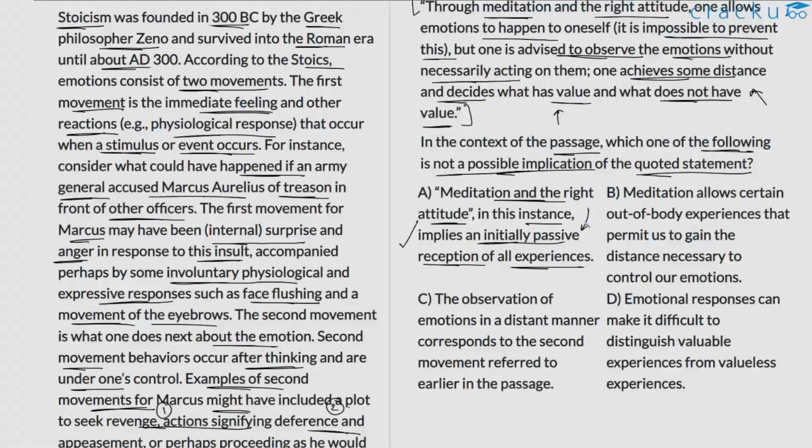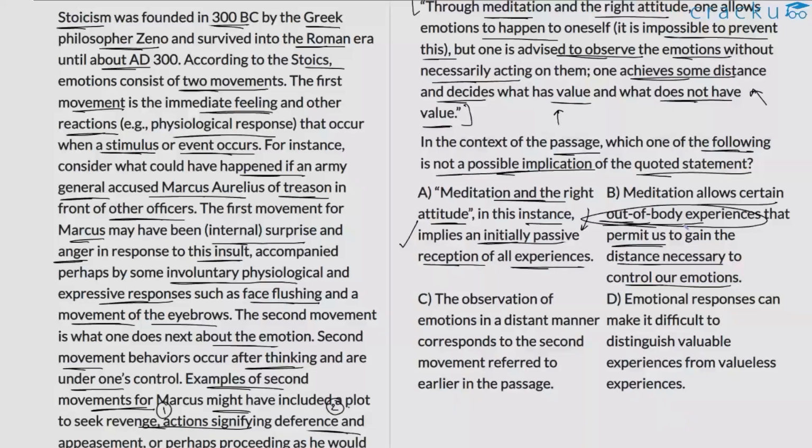That's the suggestion he's making. So in a way, he is asking us for a passive reception. And option A is valid in this regard. So it's a possible implication of what the author is trying to convey here via the excerpt. B. Meditation allows certain out-of-body experiences that permit us to gain the distance necessary to control our emotions. Now, this entire idea of out-of-body experience is not within the scope of the discussion, so we cannot comment whether B is valid here or not.